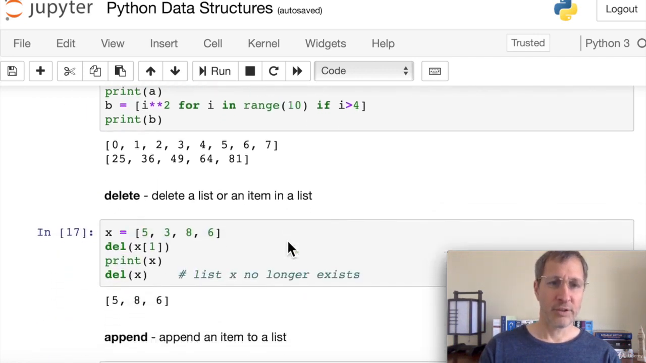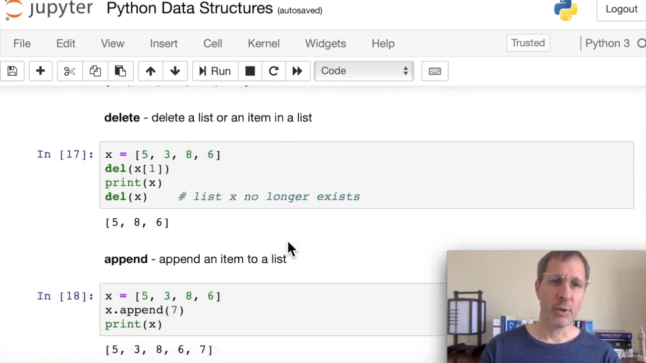Now let's take a look at the delete function. If we want to delete a single item from a list, or we want to delete the entire list, we can do that using del. Here we have a list called X, and we have 5386 in it. If we want to delete the 1th item, which is the 3, we can just pass in the 1 in the square brackets, the index of that item, del x of 1. That deletes the 1th item, the 3, and we can see the new list there. And if we want to delete the entire list, we just say del x.